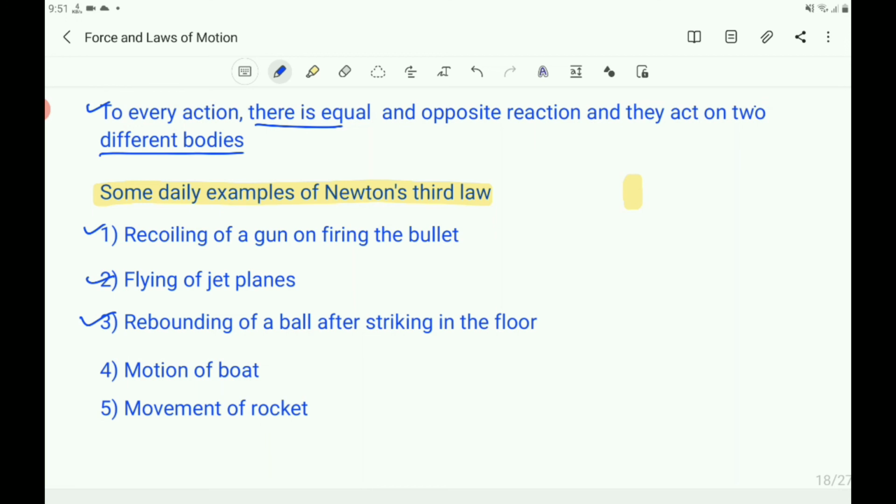In the movement of a rocket, exhaust gases move towards the earth and the rocket moves in the direction opposite to the movement of the exhaust gases. That is according to Newton's third law of motion. So there are many situations and examples in our daily life which are based on Newton's third law of motion.